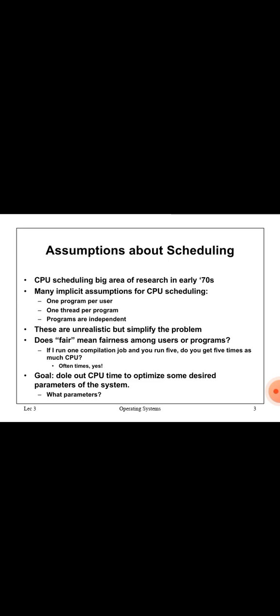Another point is that CPU scheduling was a big area of research in the early 70s, and it has many implicit assumptions: one program per user, one thread per program, and programs are independent. These are unrealistic but they simplify the problem. The main goal is to allocate the CPU time to optimize some desired parameters of the system. So this is the main core.